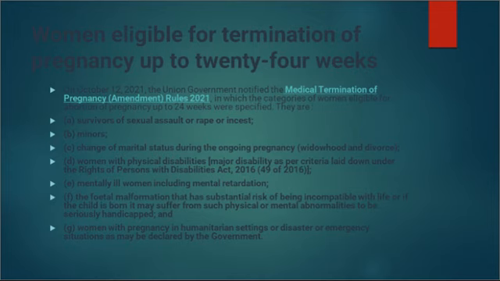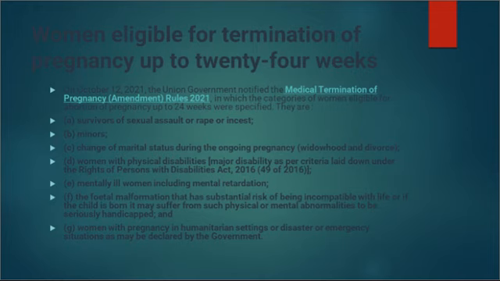It means that after the 2021 amendment, a woman who becomes a widow or divorcee during ongoing pregnancy can seek abortion up to 24 weeks. So change of marital status during pregnancy is also now a ground for abortion, right?